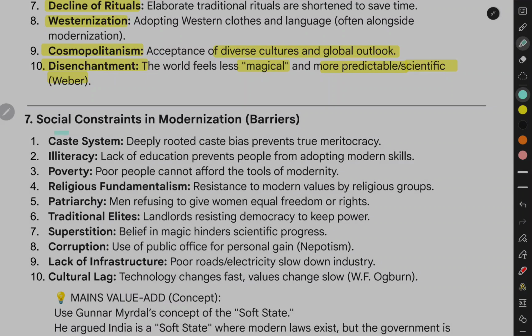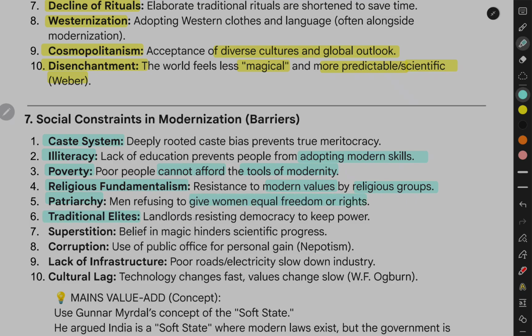Deeply rooted caste bias prevents true meritocracy. Illiteracy. Lack of education prevents people from adopting modern skills. Poverty. Poor people cannot afford the tools of modernity. Religious fundamentalism. Resistance to modern values by religious groups. Patriarchy. Men refusing to give women equal freedom or rights.